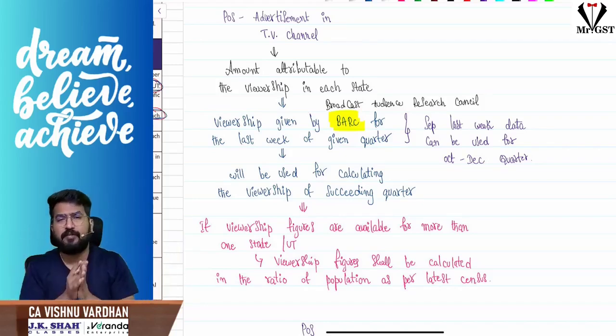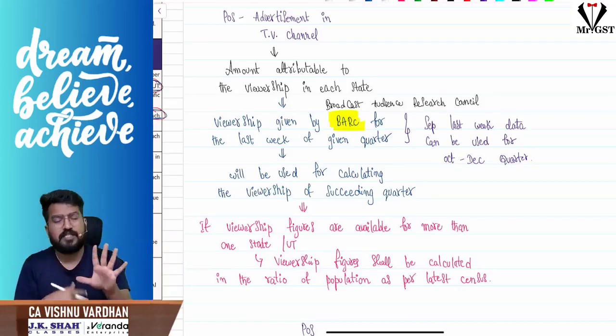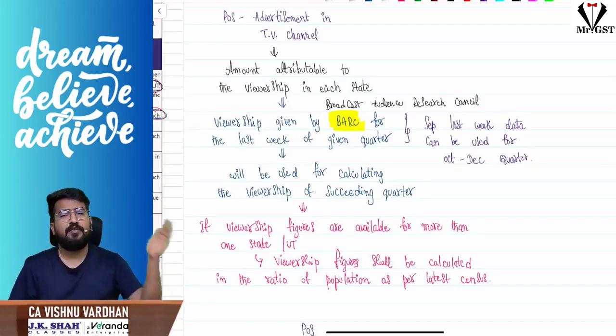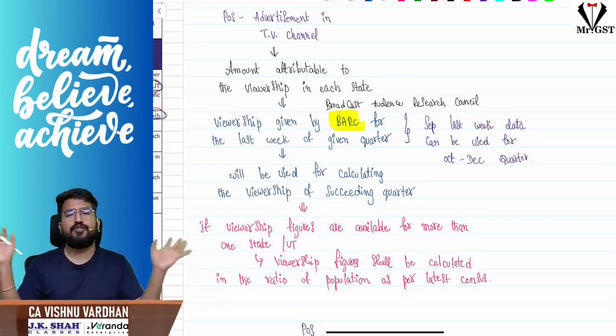states. For example, I'm advertising in Andhra, Telangana, Tamil Nadu, Karnataka, Kerala. So in those cases, for a particular news channel, for these 5 states, in that news channel, in the preceding quarter last week, what is the viewership for all these 5 states? In that ratio, you will apportion that.